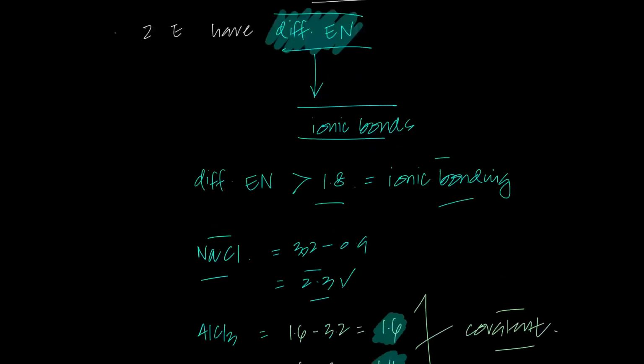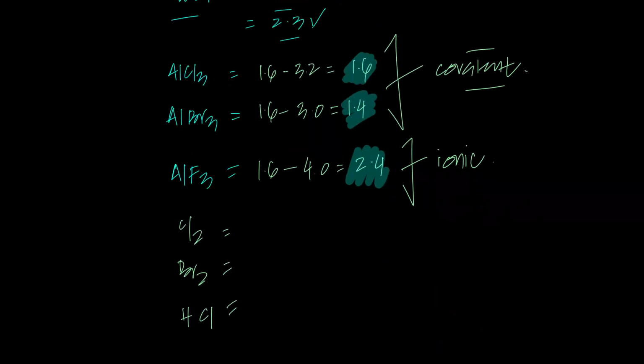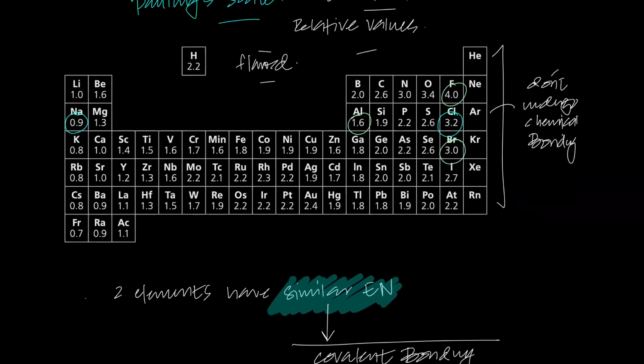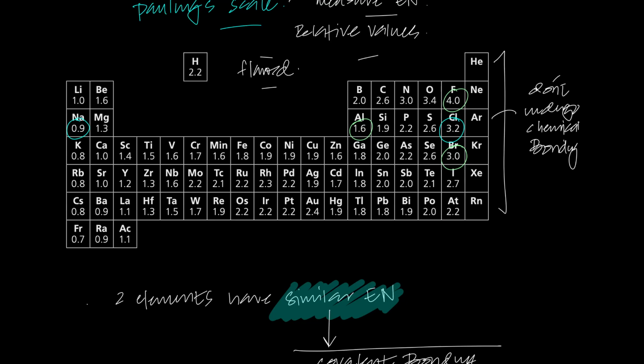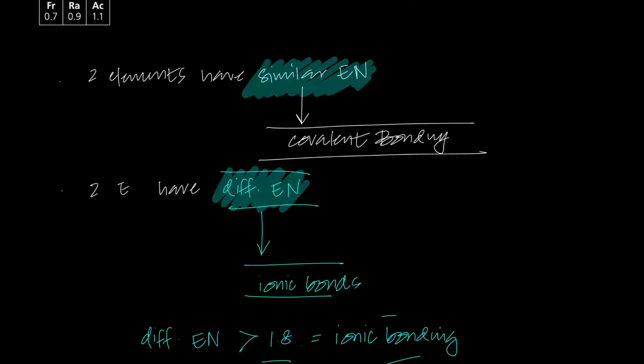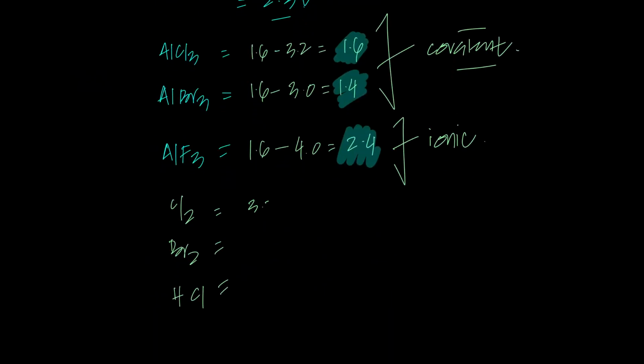Chlorine, ionic or covalent? Obviously it's covalent because the electronegativity difference is zero, literally zero. Chlorine is right here, 3.2, and bromine is 3.0. So 3.2 minus 3.2 is 0, and 3.0 minus 3.0 is 0. So covalent bonding, very covalent bonding.